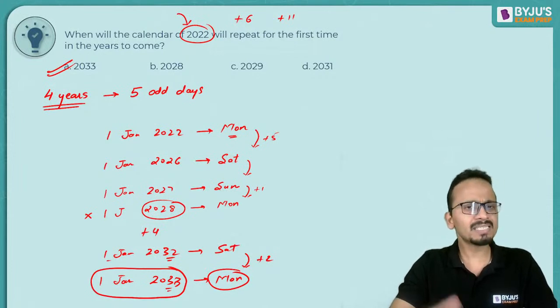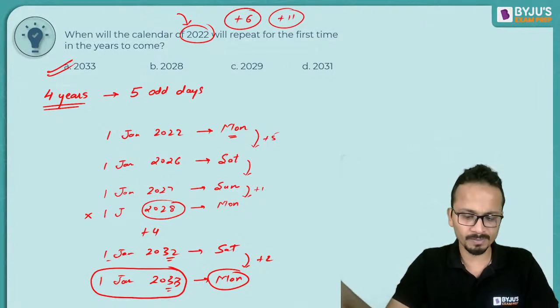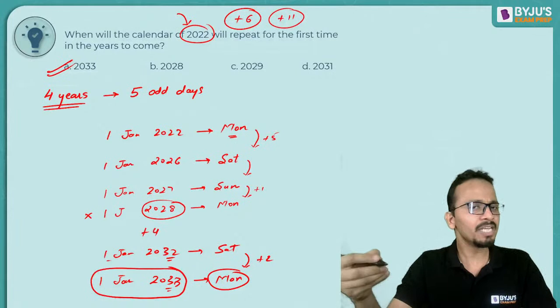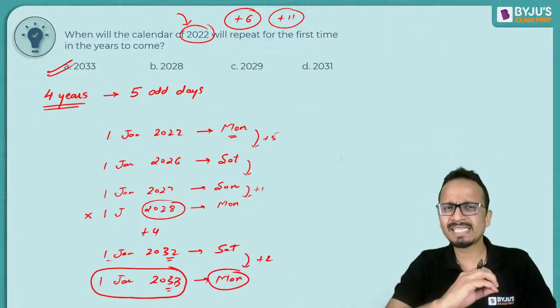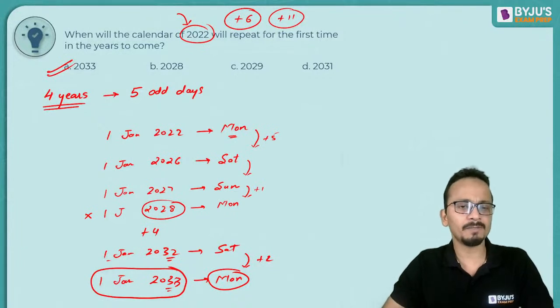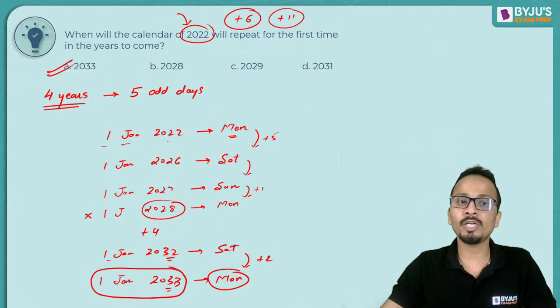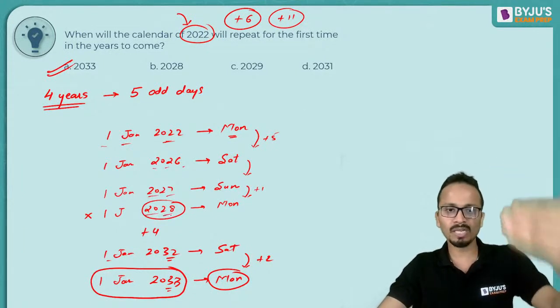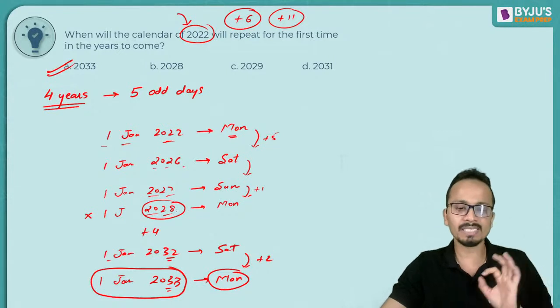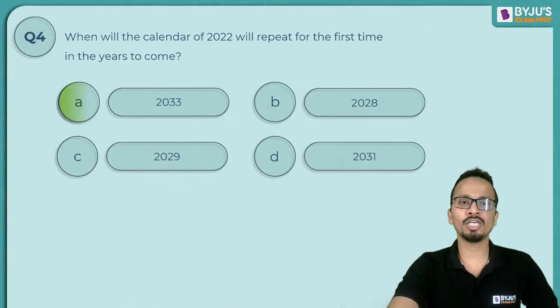Yes, Ali, this is a longer method, but as a shortcut, I have already told you that it will be either +6 or +11. Okay. But I'm telling you, with due practice, in less than 30 seconds, you'll be able to get the answer. I am writing each and everything. You don't have to do that. Okay. So I'm writing 1st January 2022, 2026. I'm writing all these things. But once you perform this, you will take less than 30 seconds. Okay. Now let's move ahead and look at the next question.